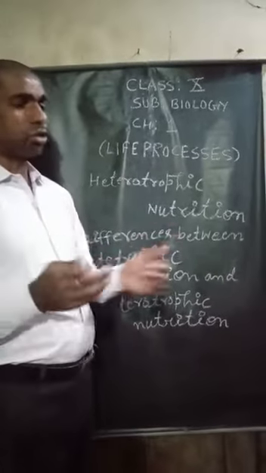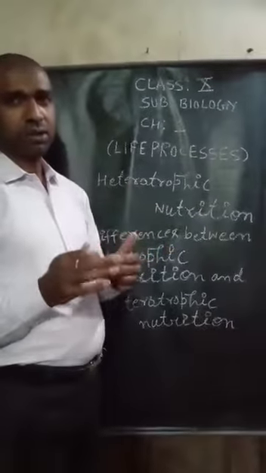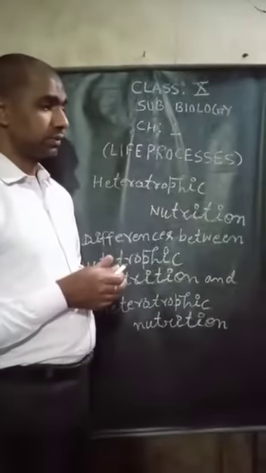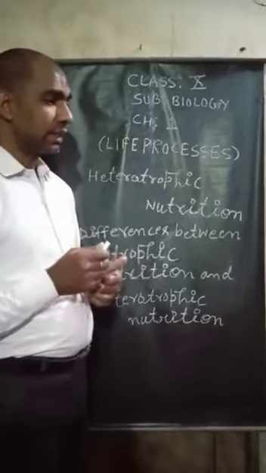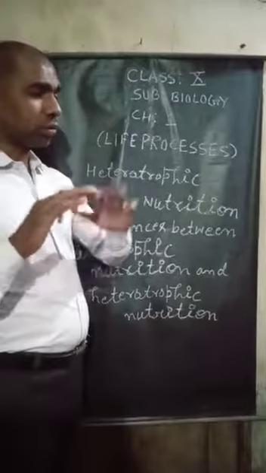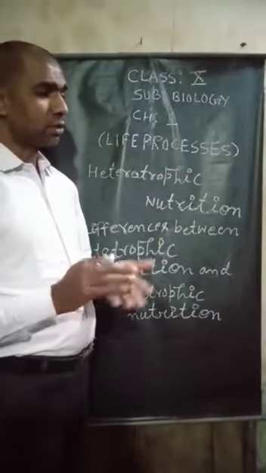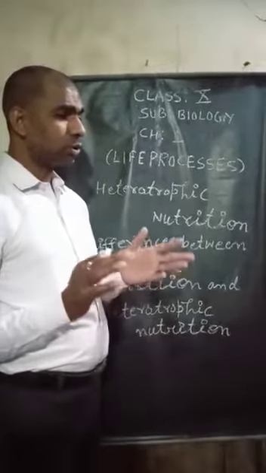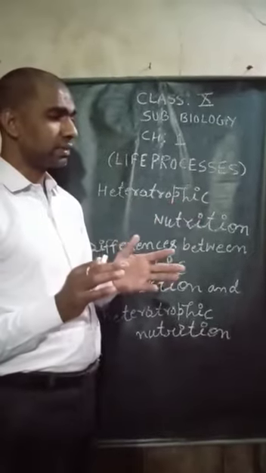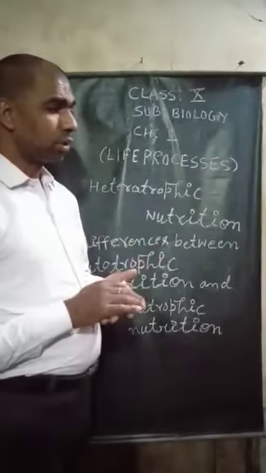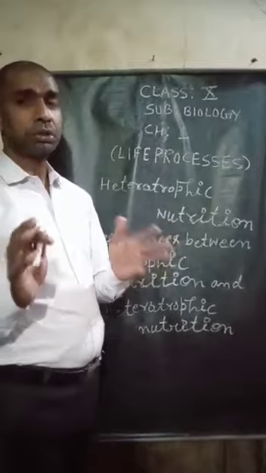Different heterotrophs adopt different modes of nutrition. Let us see. Some organisms break down the food material outside the body and then absorb it, for example fungi like bread mold, yeast and mushrooms.